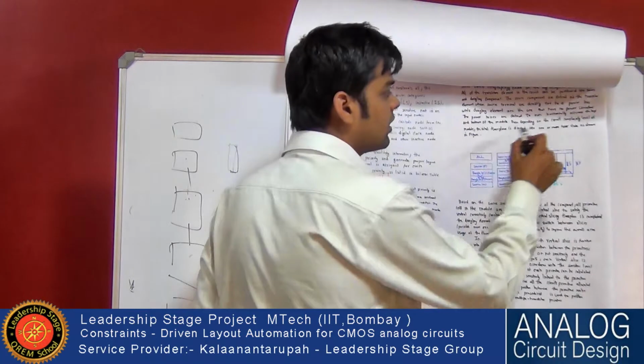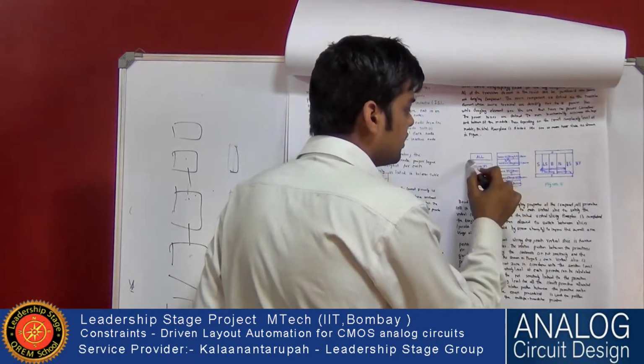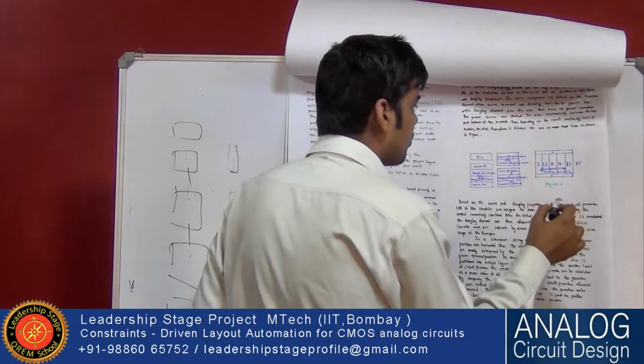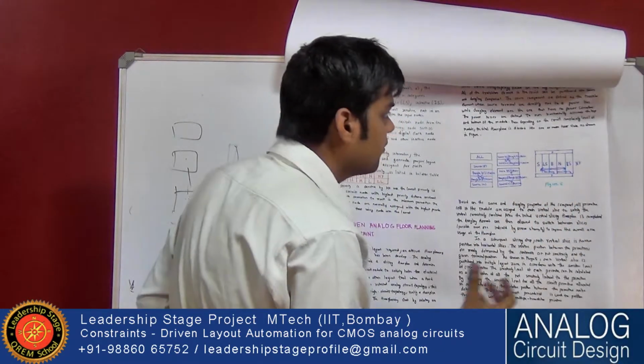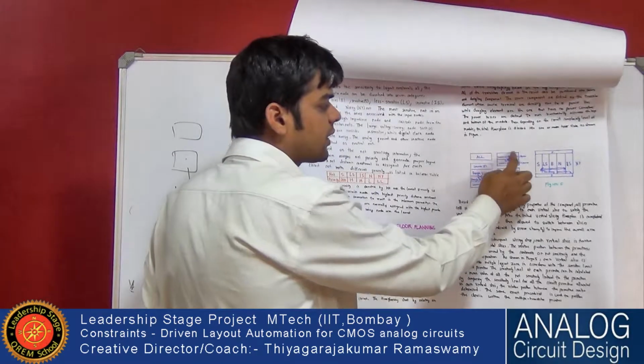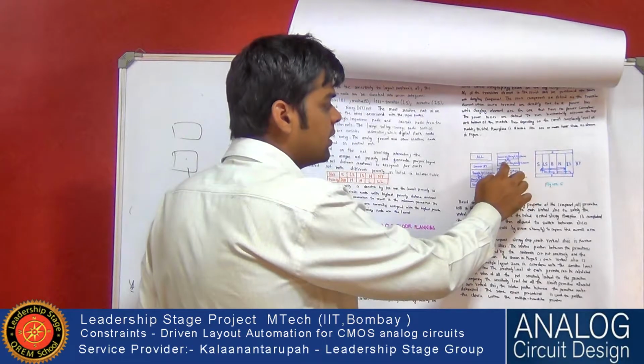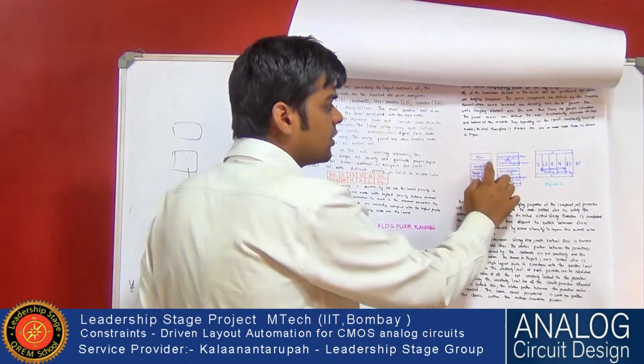Initially, the model is divided into 4: this is 1, this is 2, this is 3, this is 4. For the floor plan model, you can make the floor plan in 4 ways. One we have already done. The second is dangling source and P, which is one kind of floor plan.